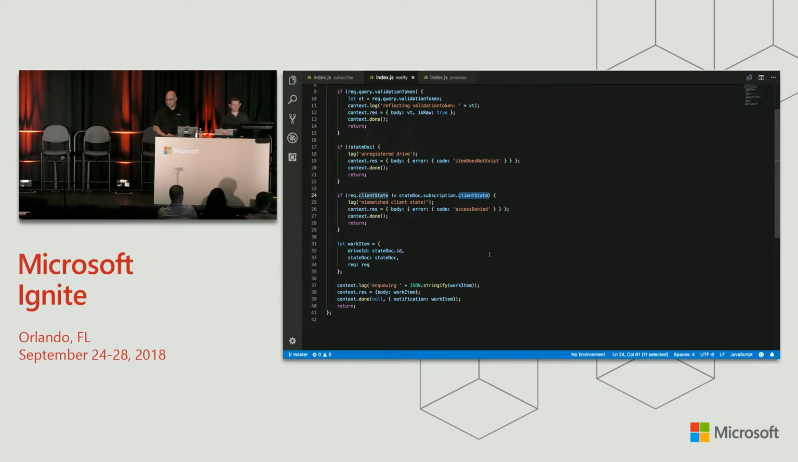But other than that, if everything works, we create a work item with the drive ID and the state doc and the request, just for fun. And we dump that into our output binding, which will put it into an Azure Storage Queue.